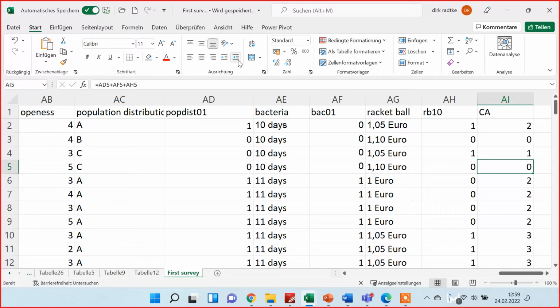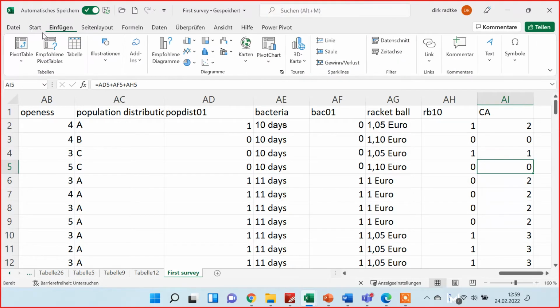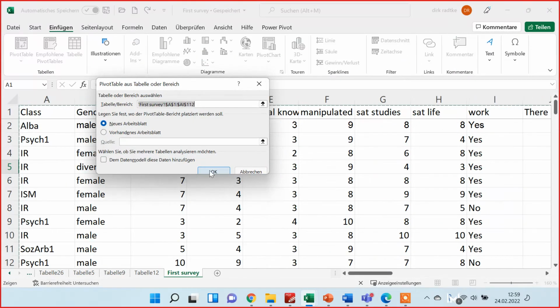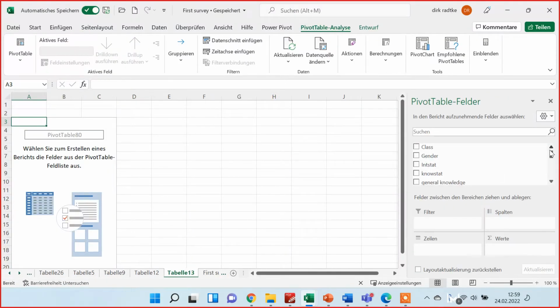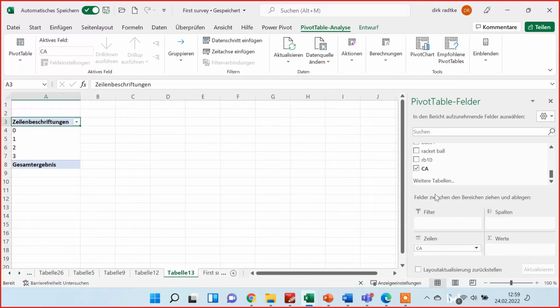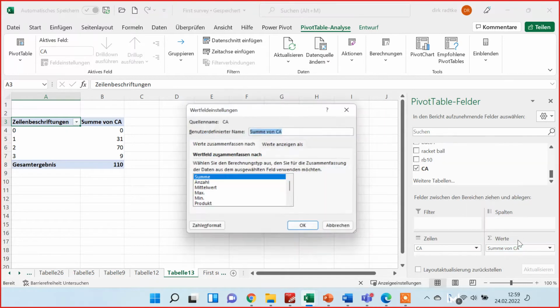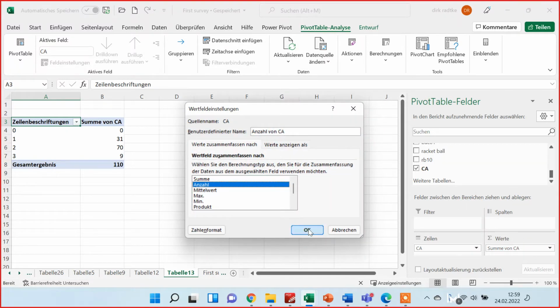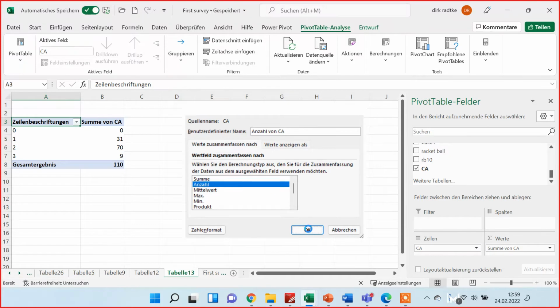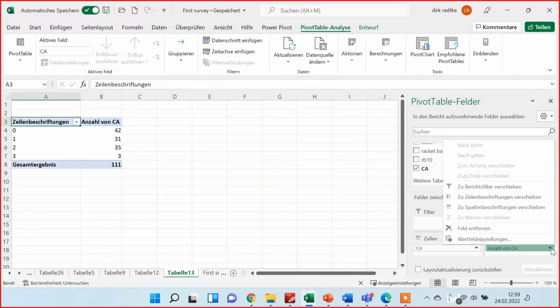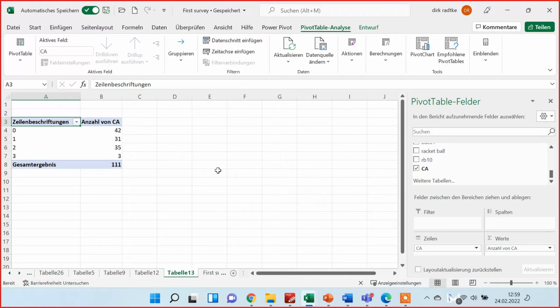So we create a frequency table. We click anywhere in the table, go on insert, pivot table, new worksheet, and here we want to have a frequency table for the correct answered questions. So I put the same variable, correct answered questions, into the rows and into the values. Now I have the sum here. I need to have the number or the count. Therefore I need my value field settings. You get your value field settings when you click here on this little triangle. And now we have the number.